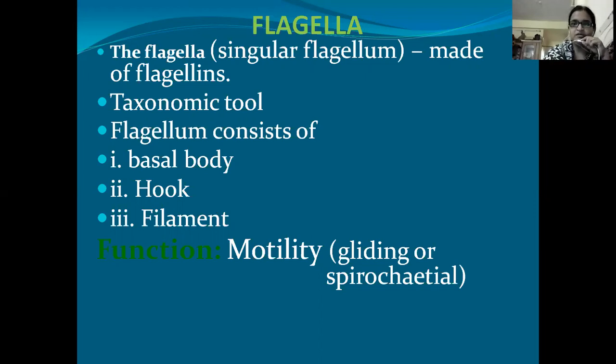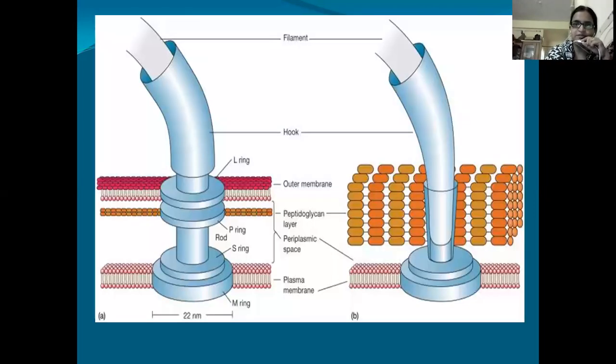Now coming to the diagram, this is the basal body, which is present within the cell wall, and this is the hook, a connecting part between the basal body and the filament. Filament is the actual part which we are able to see on the outer part of the cell.